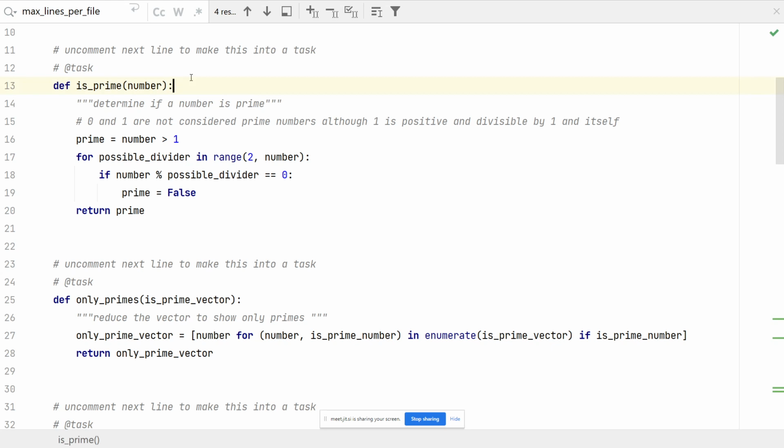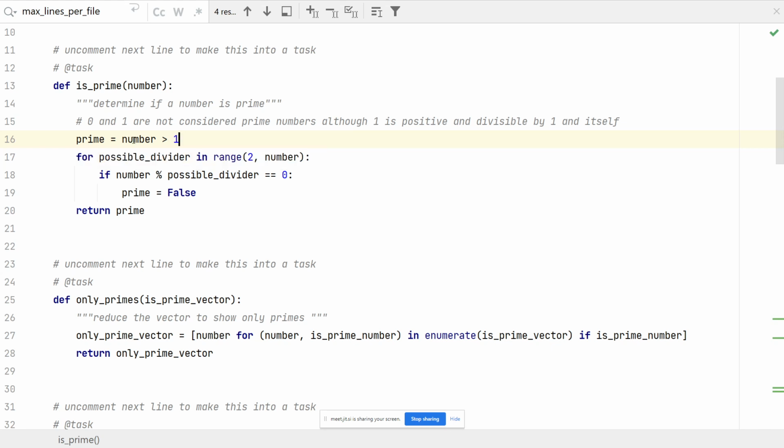So let's look at this small function. I know that there are beginners in this Python meetup, so I'm going to go line by line to explain how it works. First of all, I define a function, and the function is prime. The function will return true or false according to whether the number is prime or not. And the way it does this is it initializes prime to whether the number is bigger than 1. So initially it says everything bigger than 1. 0 and 1 are not considered prime by mathematical definition.